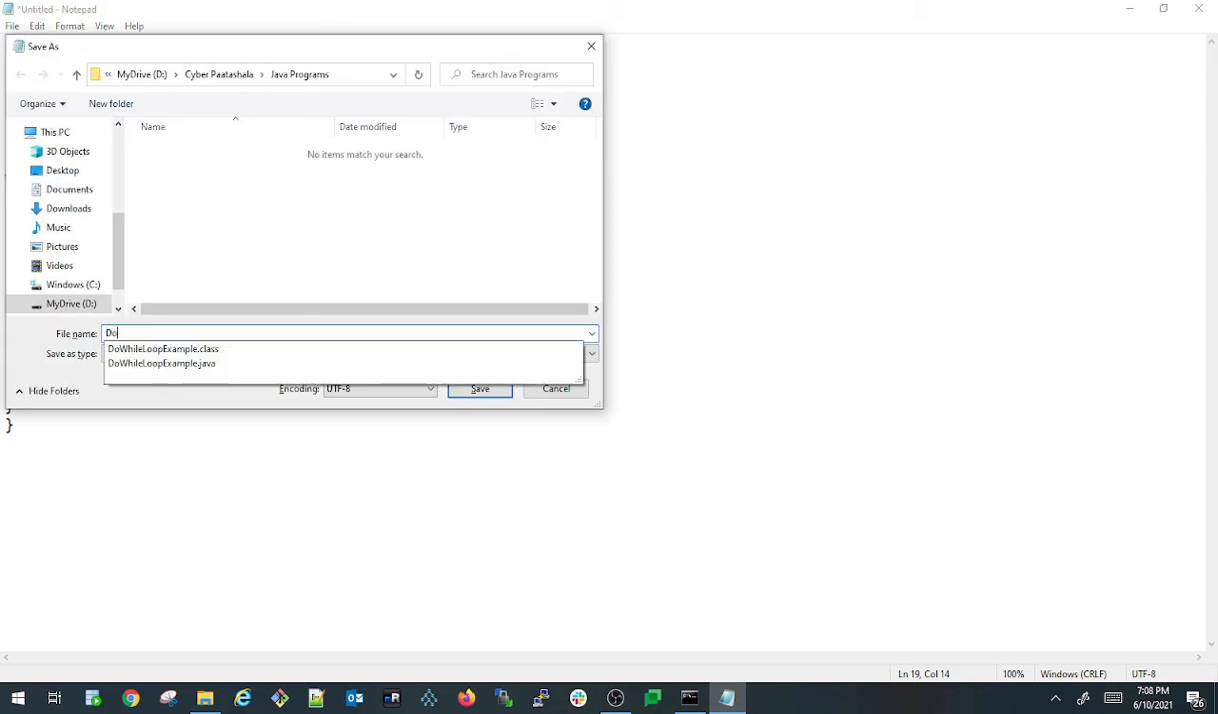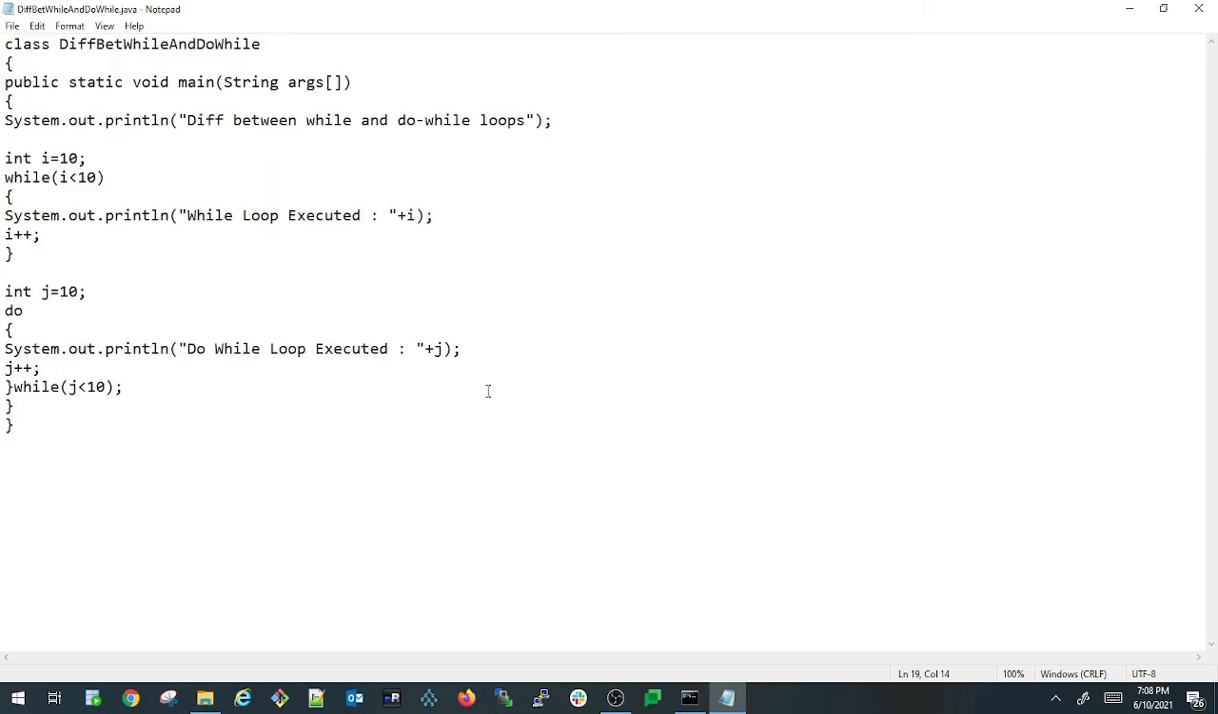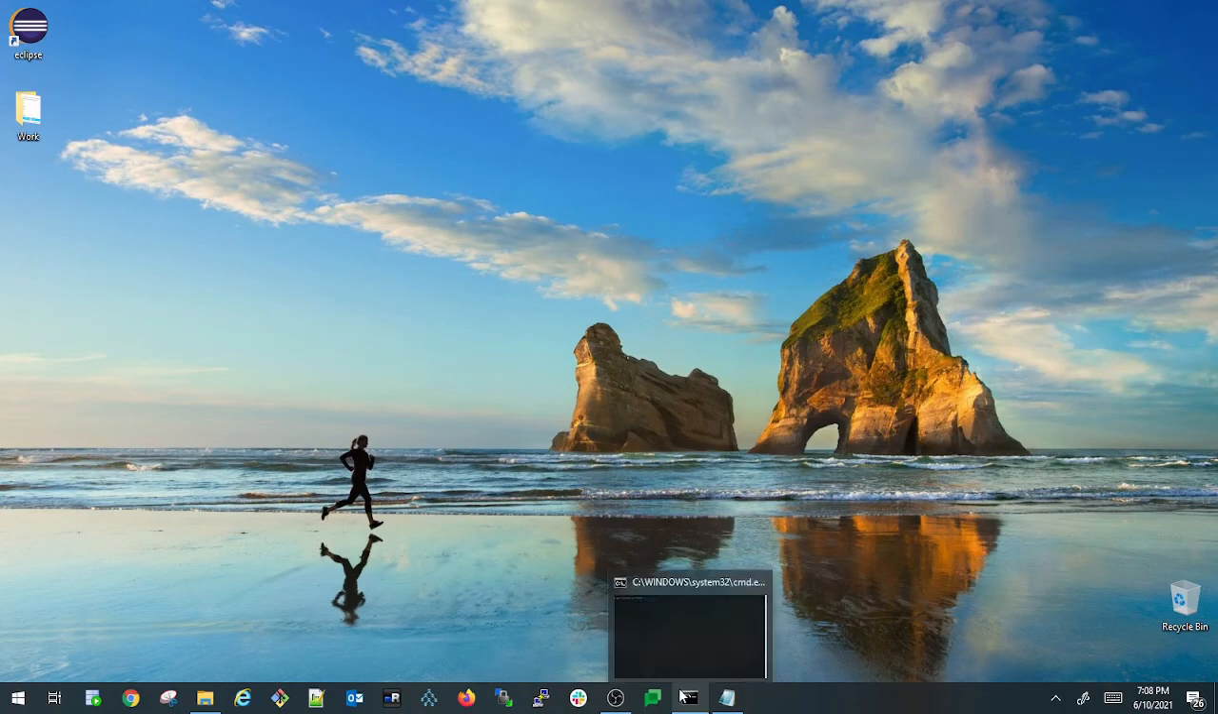I'm saving it with the name diff between while and do while. So this is my Java file name. Now let us save this. Now our program got saved successfully.